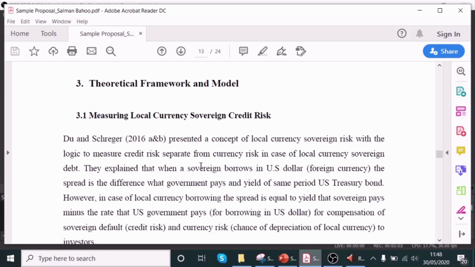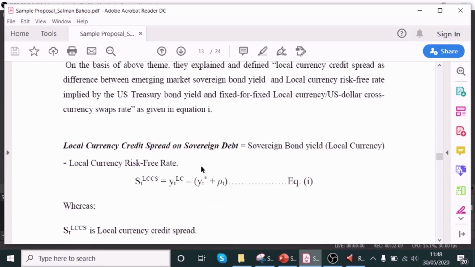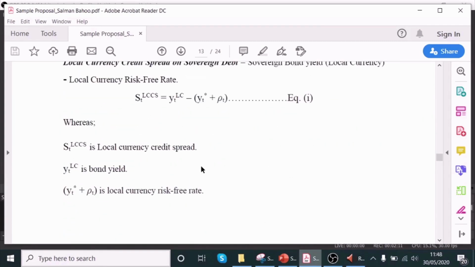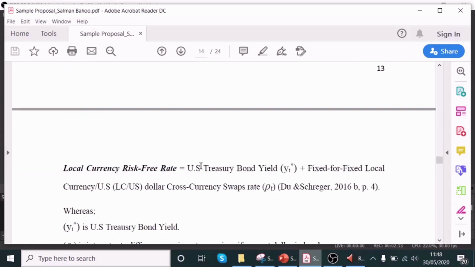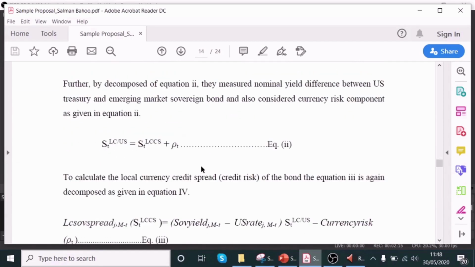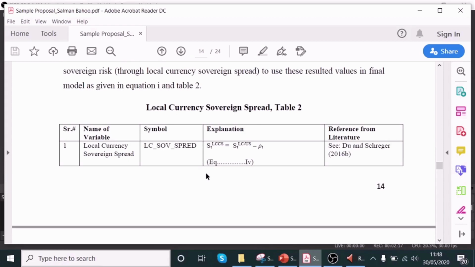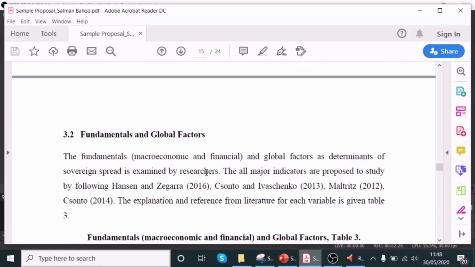As I previously mentioned, you should clearly explain your framework. How did I explain my framework? If you see, I clearly explained my model in the form of statistical techniques. I presented here some equations which are linked to my model. I clearly explain the calculation of variables. What are the variables? How will we calculate them? What are the references from the literature?